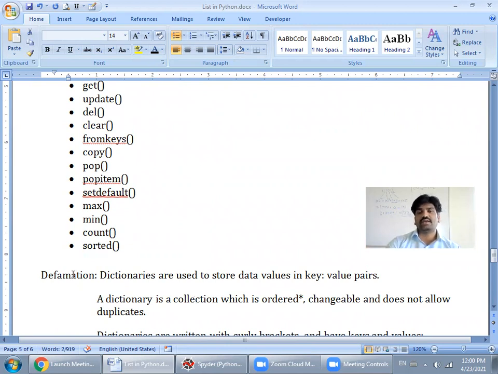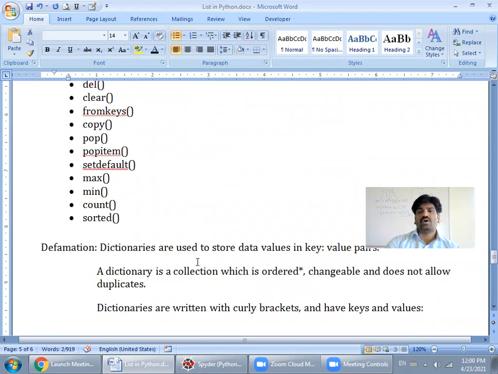A dictionary is a collection which is ordered. It may be or it may not be. We can change the order of our dictionary. It is changeable because we can make changes in the dictionary, and it does not allow duplicate values. As we can add duplicate values in list and tuple, but dictionary never allows duplicate values.